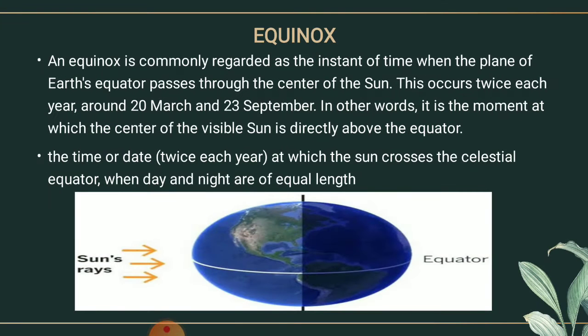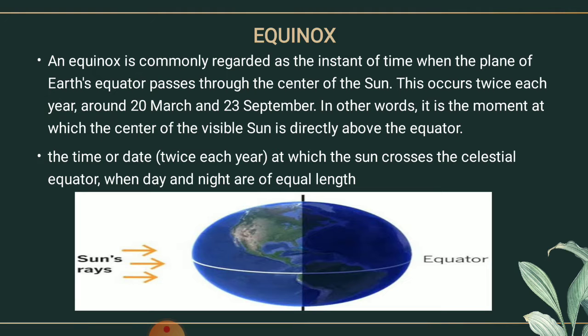Now what is equinox? Let's discuss the equinox. An equinox is commonly regarded as the instant of time when the plane of Earth's equator passes through the center of the sun. This occurs twice each year, around 20 March and 23rd of September. In other words, it is the moment at which the center of the visible sun is directly above the equator. It is the time or date twice each year at which the sun crosses the celestial equator, when day and night are of equal length. You can understand it better by looking at this diagram.